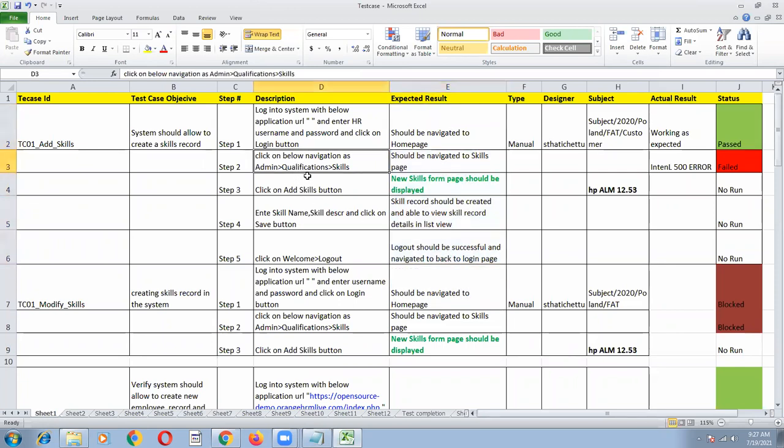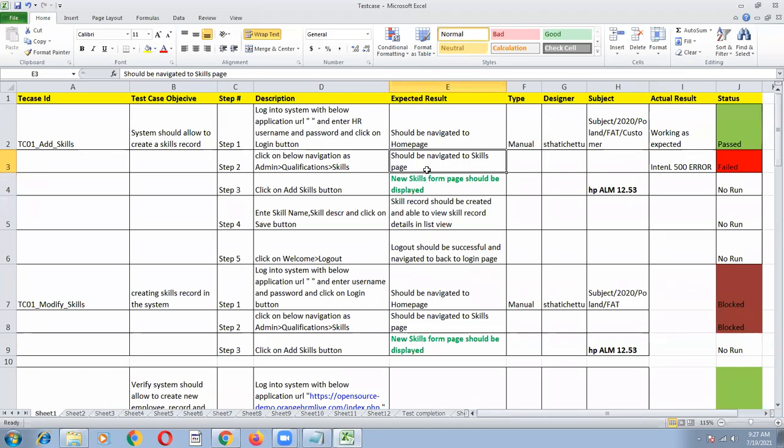Okay, now click on the below navigation: Admin, Qualification, Skills. So I am clicking Admin, Qualification, Skills. People write the navigation steps like this. After clicking on skills, that is an action. The action result you have to write on the right hand side: should be navigated to skills page.